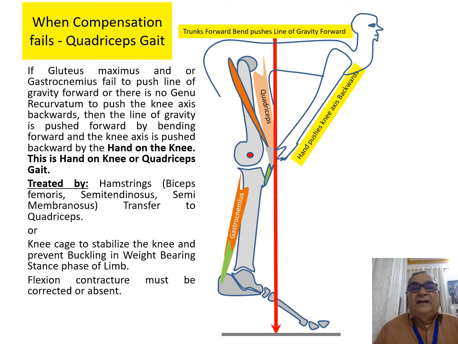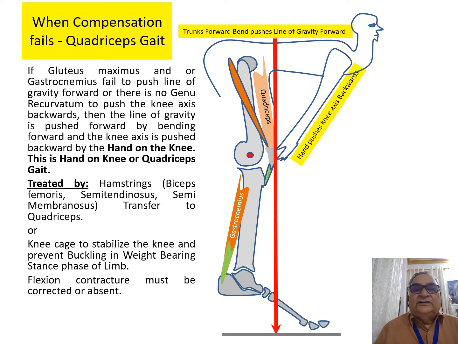The trunk will bend forward so that it will push the line of gravity forward. Secondly, the person will use his hand to push the knee or the axis backward. This gait is called the quadriceps gait. And when this happens, then you have to substitute quadriceps power by the semimembranosus or the semitendinosus and the biceps femoris being transferred to the quadriceps.